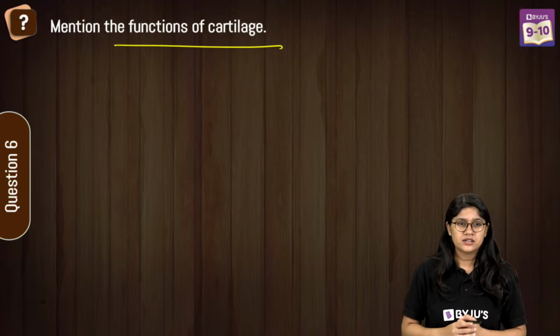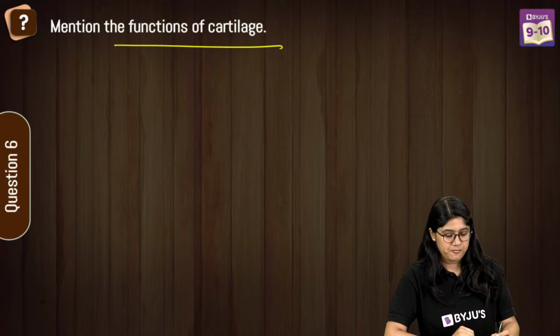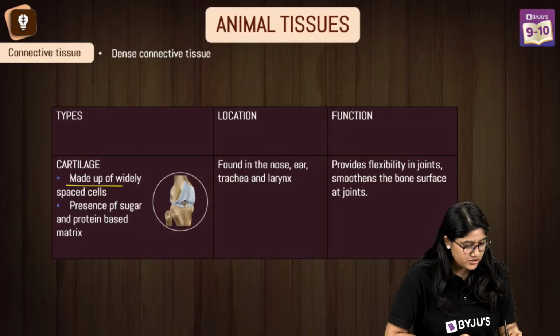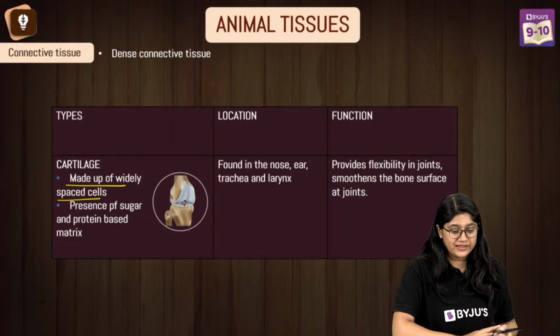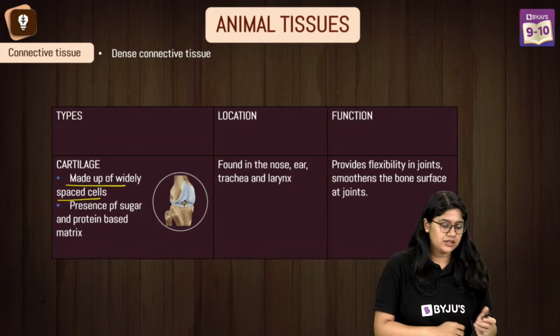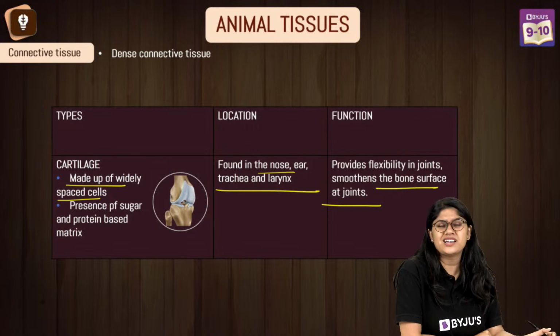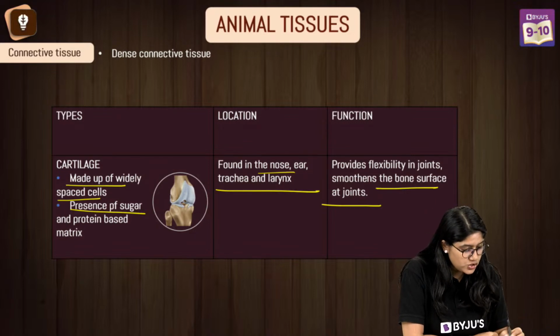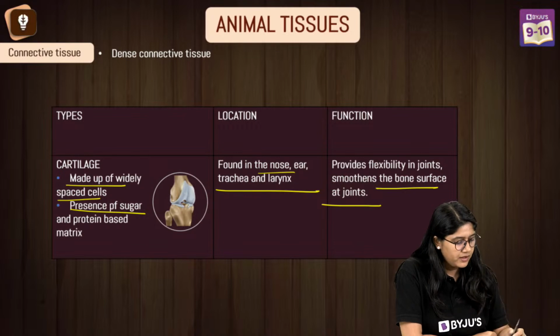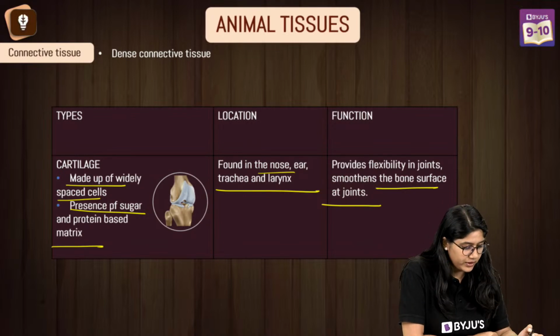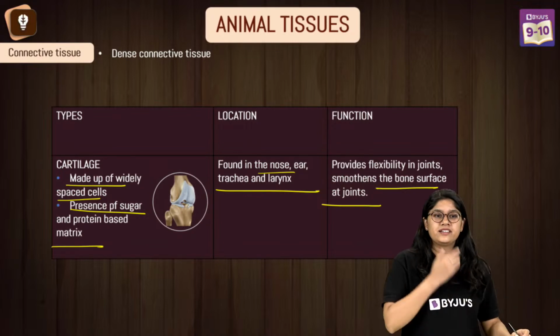Yes, Gagana. So the cartilage helps in providing flexibility and smoothens the bone surface at joints. It is found in the nose, ear, trachea and larynx. And of course, the presence of sugar. No, this is not important. It's basically there inside. Okay?